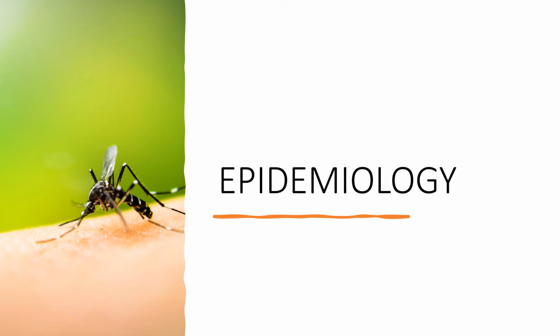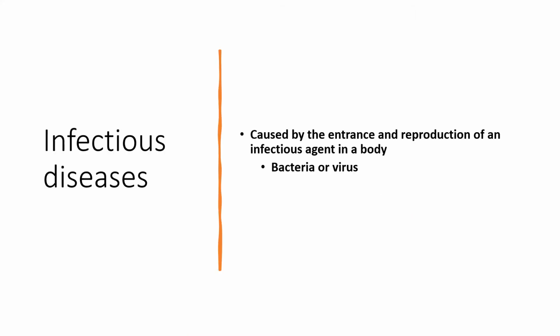Okay, so this is another part of our chapter, and this chapter will be focusing on the epidemiology only. So epidemiology is the study of infectious disease, and we know that infectious disease is caused by the entry and also the reproduction of any infectious agent in a body. Okay, so the body can be the body of an animal or a human. Usually these two species, the body of an animal and human, are the vector for the infectious agent.